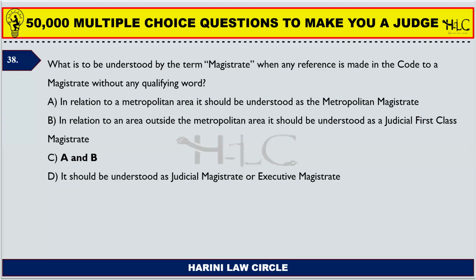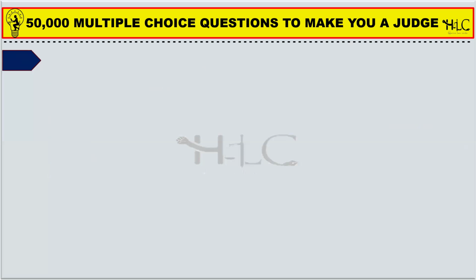So in metropolitan areas, the magistrate's qualifying word would be metropolitan magistrate. And where the area is not a metropolitan area, for example, Salem, then the magistrate in the area is called a judicial magistrate of the first class, or of the third class. Do you get the point? Next one.